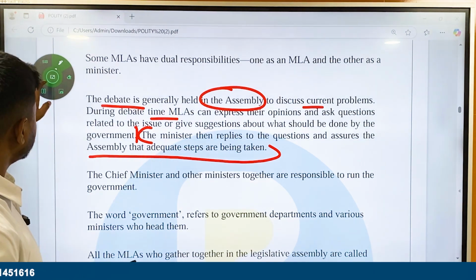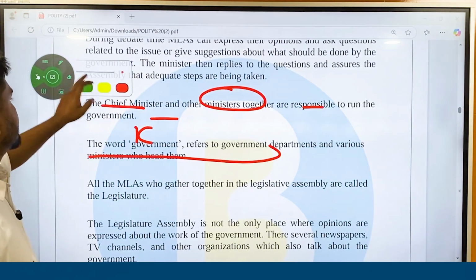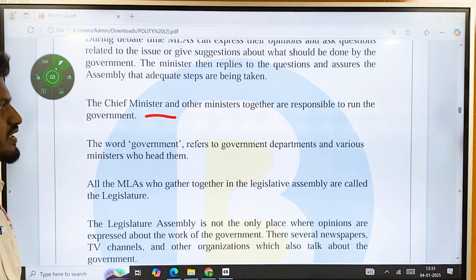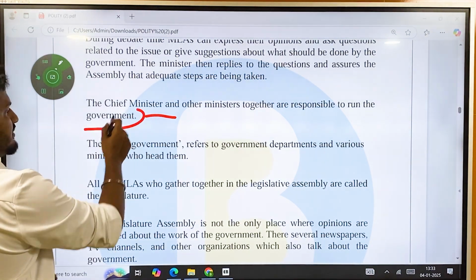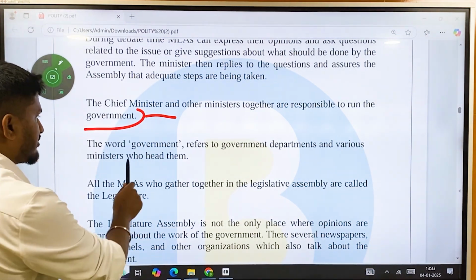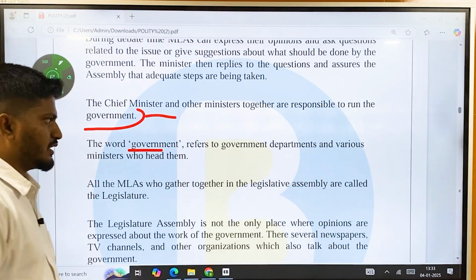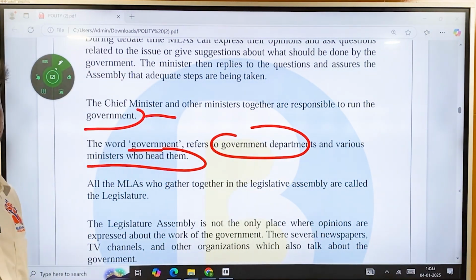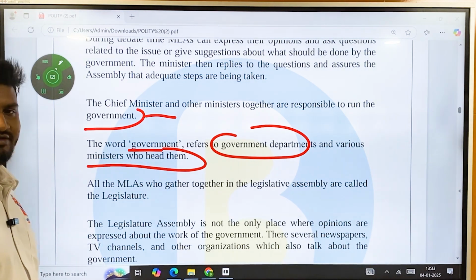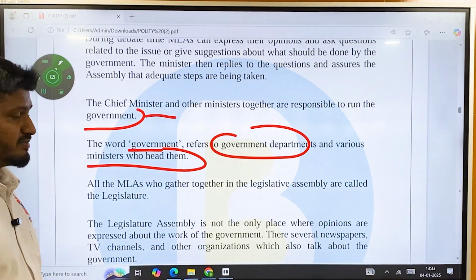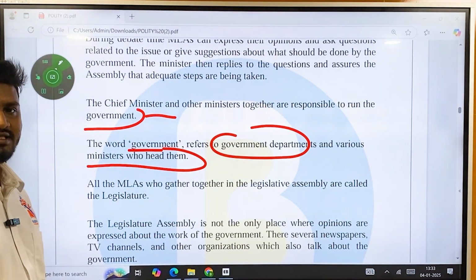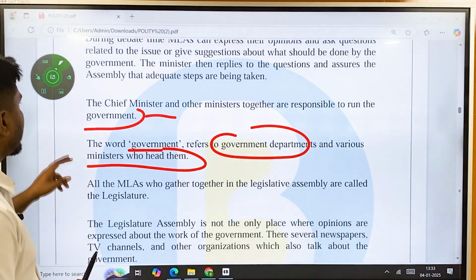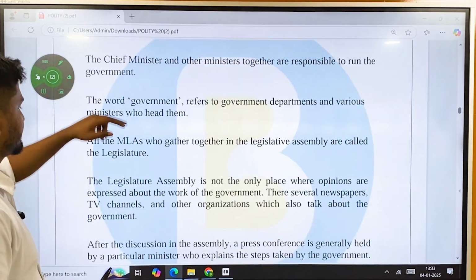Okay, the chief minister and the other ministers together are responsible to run the government. The word government refers to government departments and various ministers who head them. It is not just the chief minister, it is also the government departments, that is Department of Finance, ministries, etc., and ministers who head these departments.